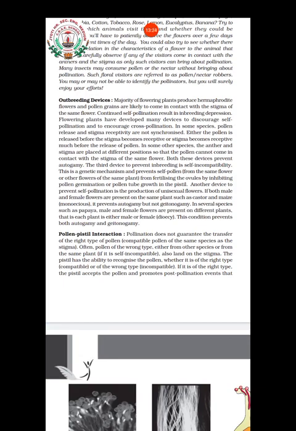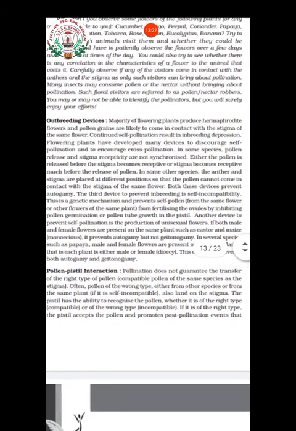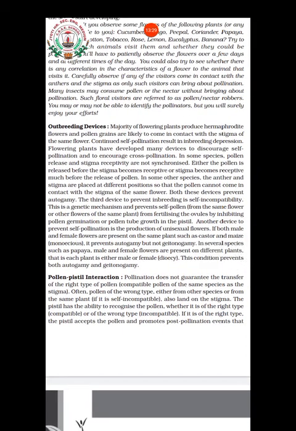If self pollination happens continuously, it will result in inbreeding depression. Inbreeding depression means continuous self pollination results in loss of vigor: the plant will not be able to produce a high yield, a kind of reduced production. To avoid this, plants encourage cross pollination. Some of the cross pollination techniques or outbreeding devices are: first, the pollen and stigma do not mature at the same time.